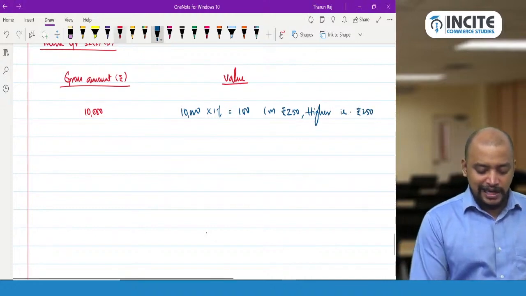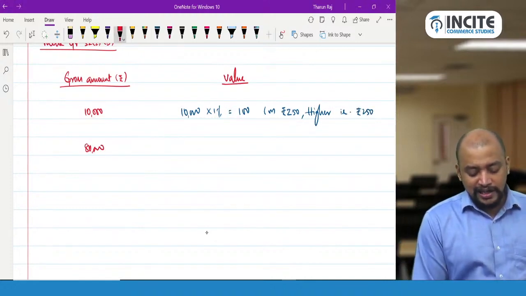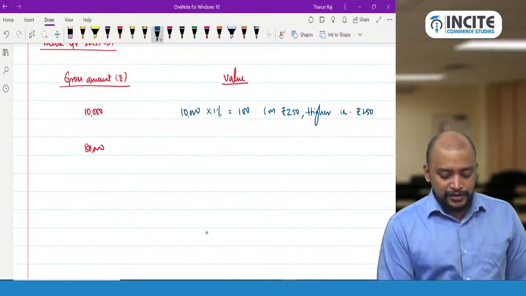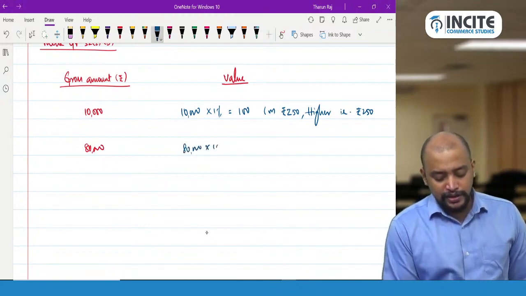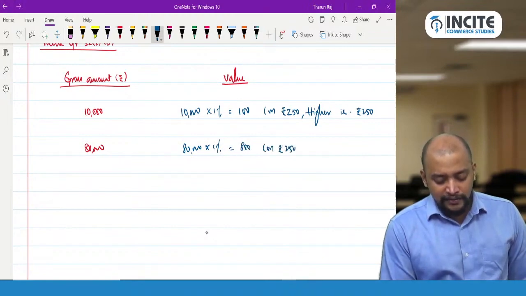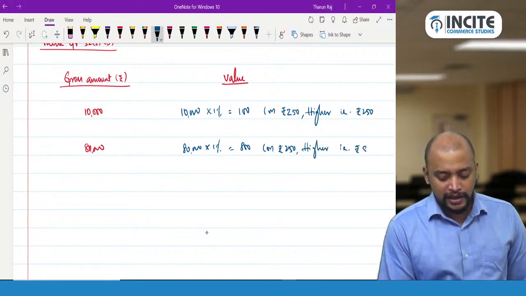Suppose it is, say, 80,000. Again 80,000 into 1% equals 800 or 250, whichever is higher. So therefore that will come to 800.